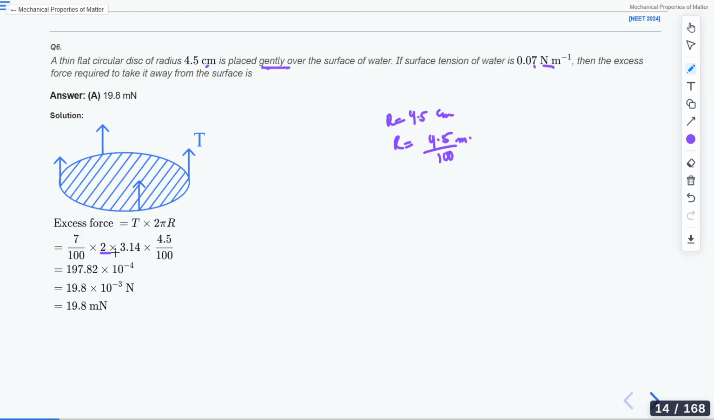So this will be 2, this is pi, this is r, and tension will be 7 divided by 100, because it was told that surface tension is 0.07 Newton per meter. Is it clear? So I can write 0.07 as 7 divided by 100 like this. When you put all the values, we will get 19.8 millinewton, that is, 19.8 times 10 to the power minus 3 Newton. Is it clear to all of you? Have you got the solution? Is there anyone who hasn't understood the solution?